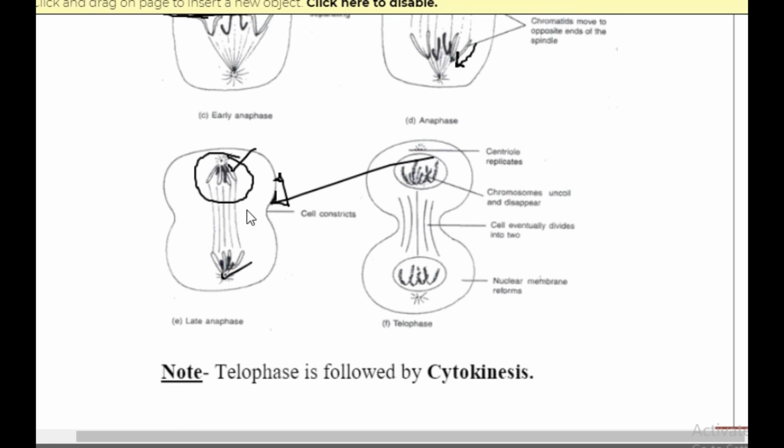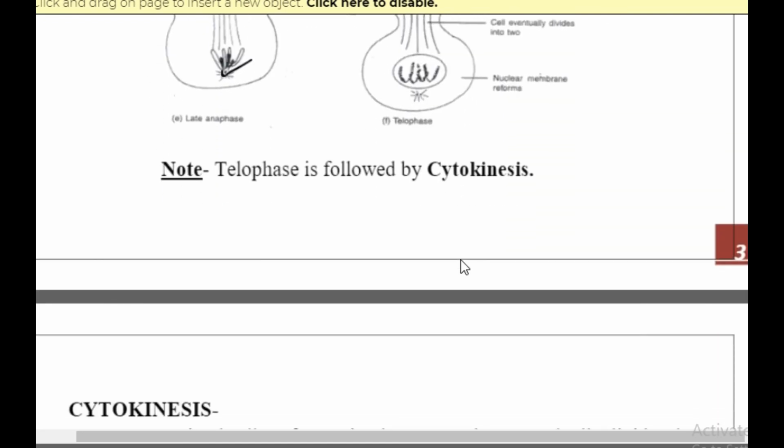Now here this constriction will be clear, it will be completely separated, and the cell will individually divide into two. It was one cell here, one cell here, and here it will become two. So you see centriole replication happening, chromosomes are uncoiling, they are disappearing, and the cell individually divides into two, the nuclear membrane is reforming. And telophase is followed by cytokinesis.